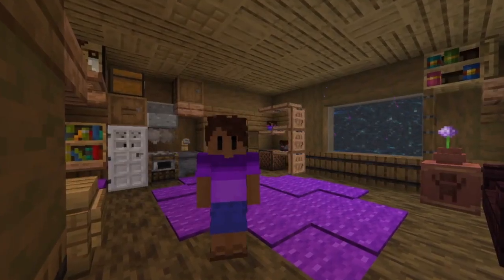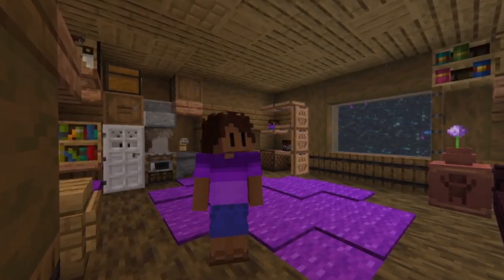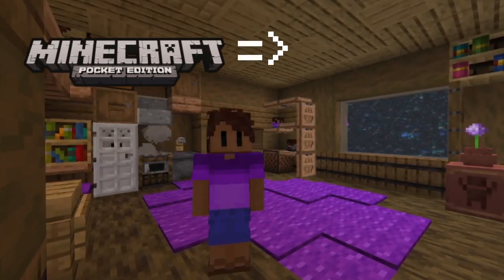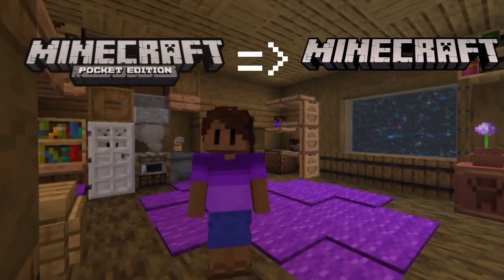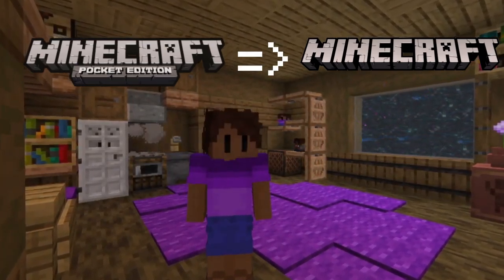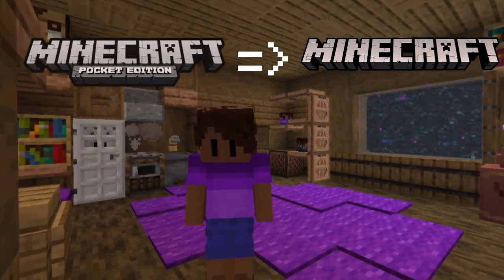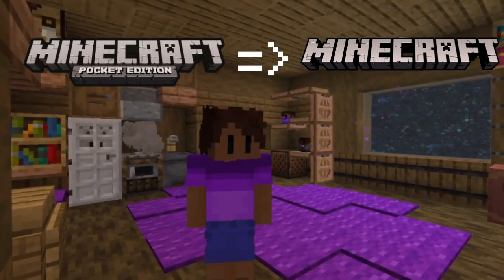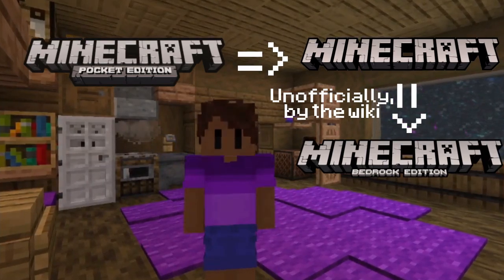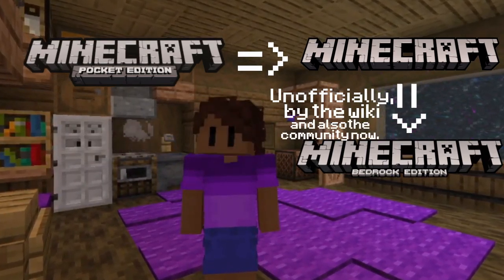Also, ever wondered why Bedrock is called Bedrock? Because I sure did, but now I know. When Pocket Edition, which I'll touch on later, became Bedrock Edition, they renamed it in-game to just Minecraft. Since Minecraft, of course, refers to the game as a whole and not specifically one edition, it being called Minecraft was useless for referring to specifically Bedrock Edition. The editors of the Minecraft wiki chose to use the term Bedrock Edition to refer to Bedrock as a whole, and thus the community adopted the term, and now everyone knows it as Bedrock.